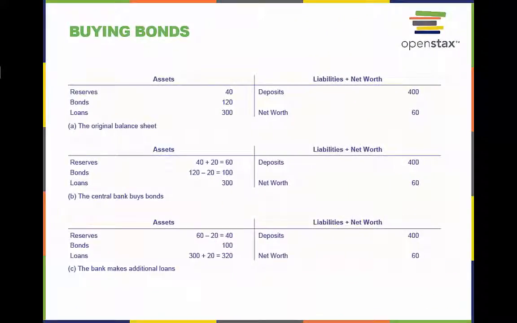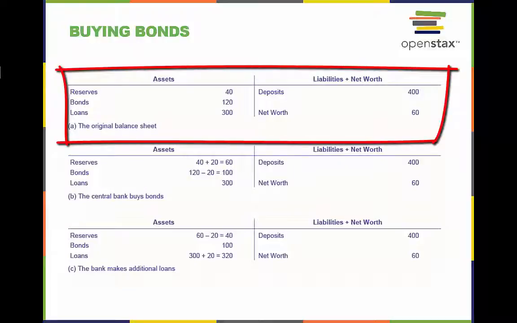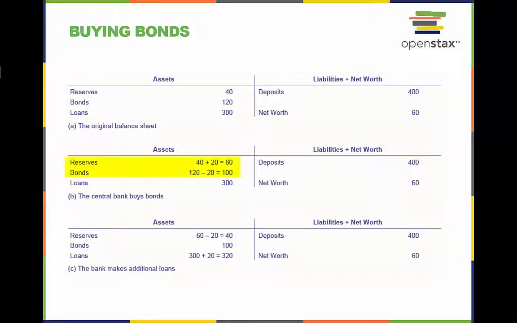The following two examples show the impact of open market operations on the banks and the money it loans. The top T account shows a bank's original balance sheet. The central bank, or Fed, buys bonds back from the bank. This raises the bank's reserves. It also lowers the bonds in its assets.